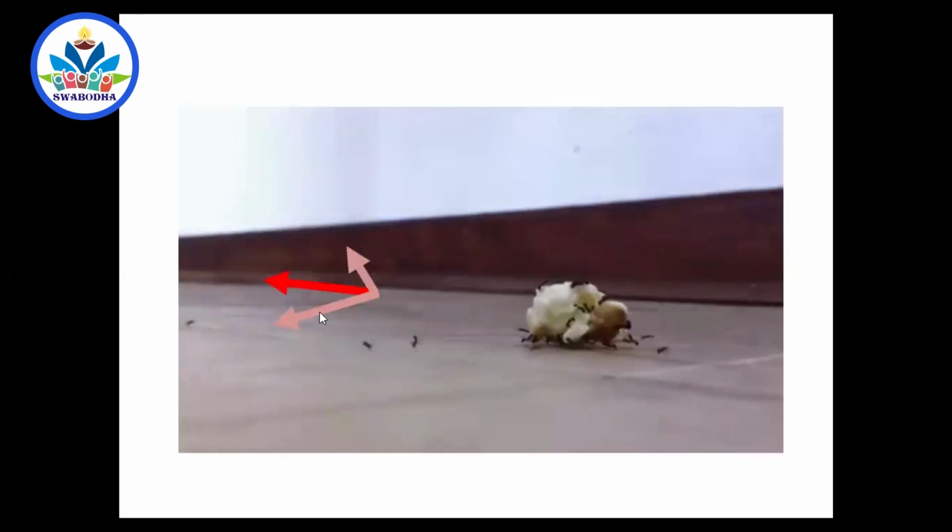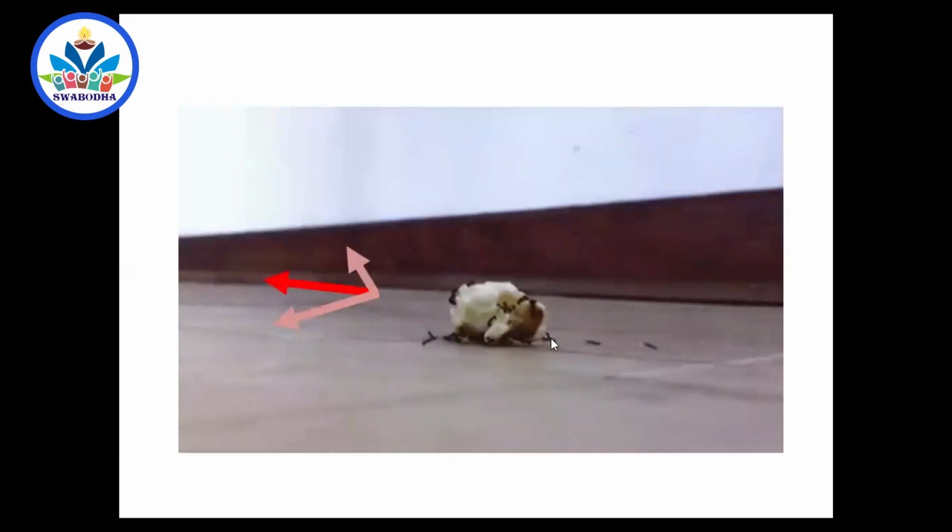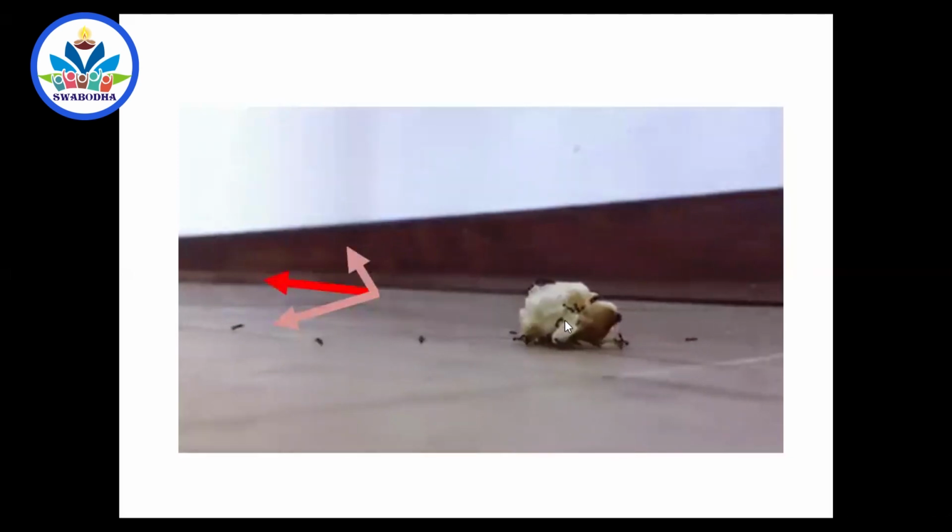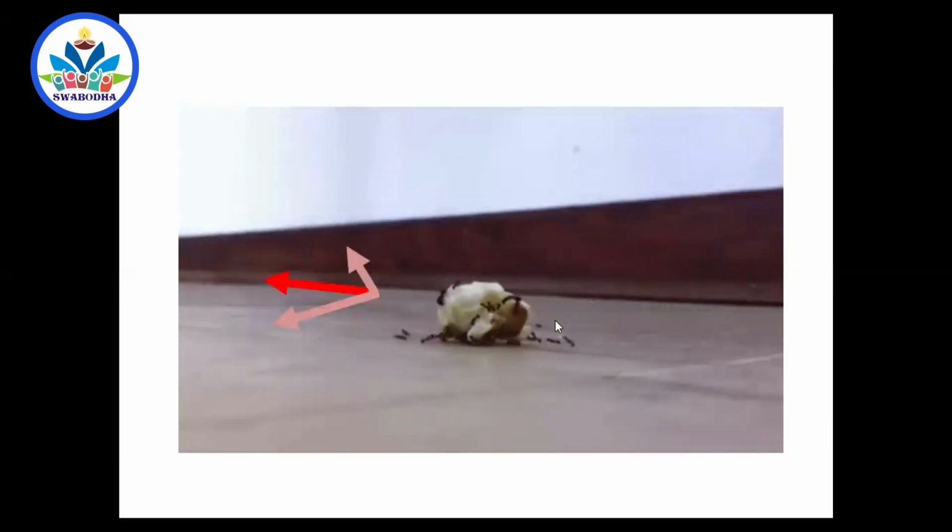But what is the condition here? One ant will be pulling it like this, another ant will be pulling like this, another ant like this, another ant like this. So many ants will be pulling it in different directions. Some ants will be climbing it up and making the things heavier. They don't know. So ants are supposed to be hard workers, but not intelligent. Now, the food particle somehow moves like this.